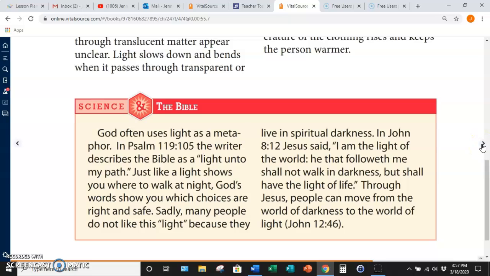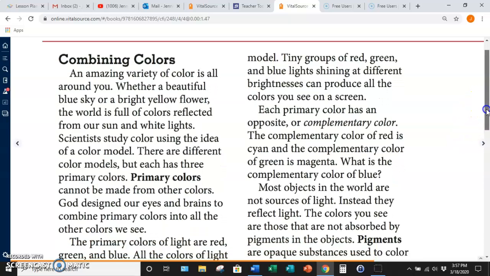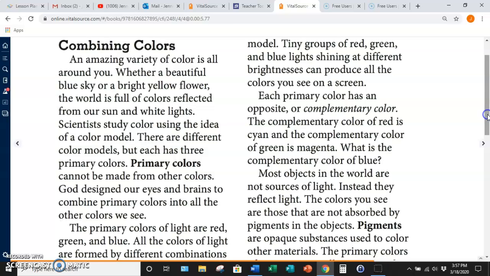And we need to be the light to other people. Especially this time right now. If you've got a way to show kindness, do that. People need to see kindness right now. It's kind of depressing out there.